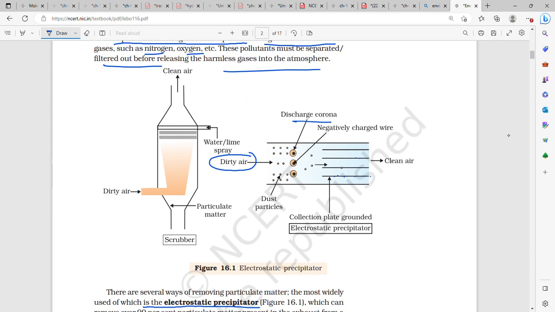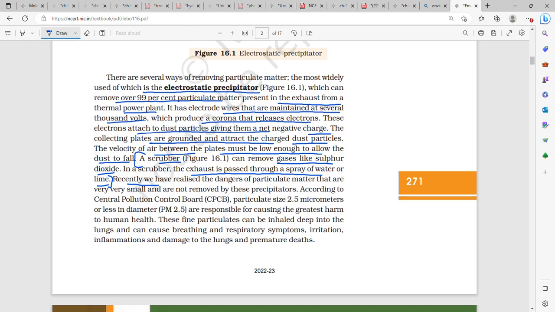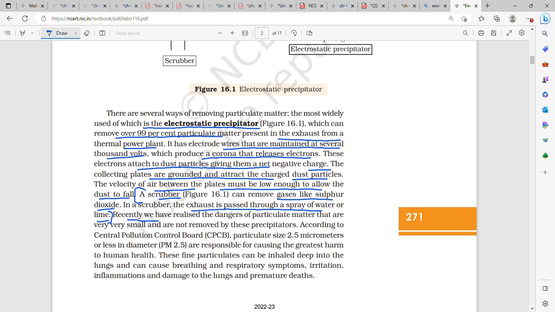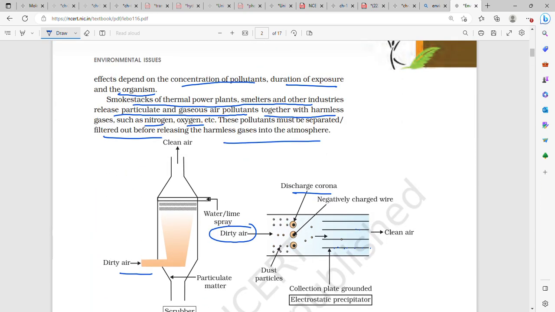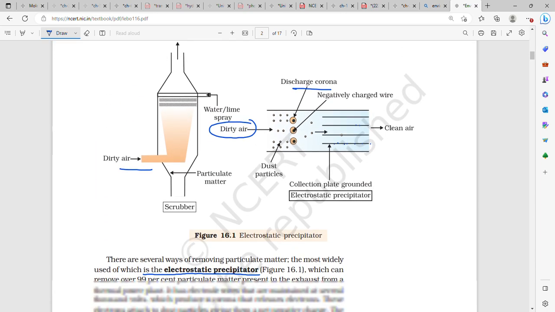So in a scrubber, the dirty air is passed through and water or lime is sprayed, and we get clean air. That is, sulfur dioxide is removed.